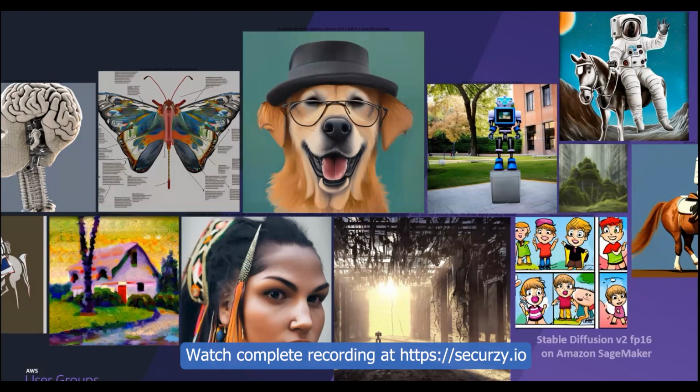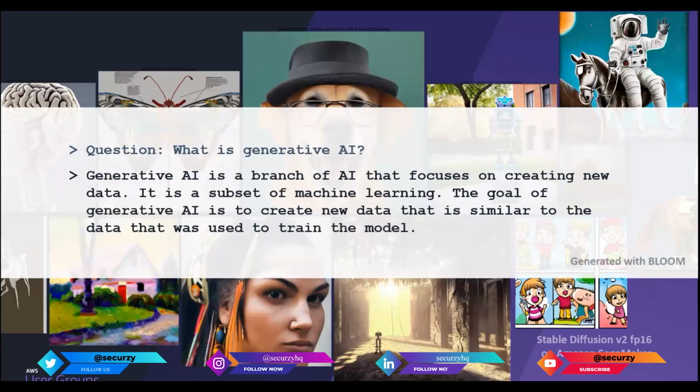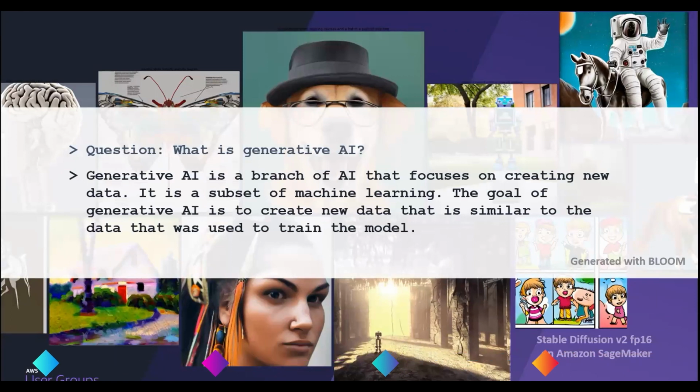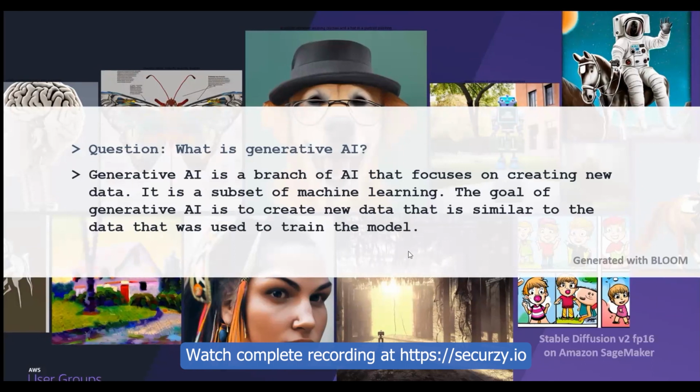Here's a quick definition of generative AI. Generative AI is a branch of AI, that is artificial intelligence, that focuses on creating new data, and it is a subset of machine learning. So let's take a quick look at the agenda of this presentation.